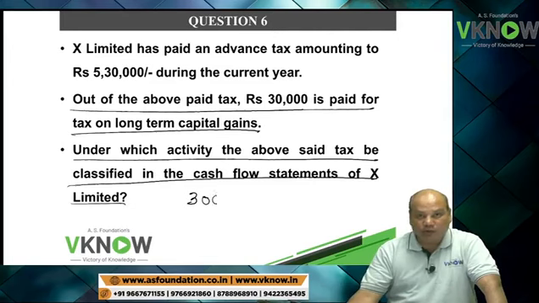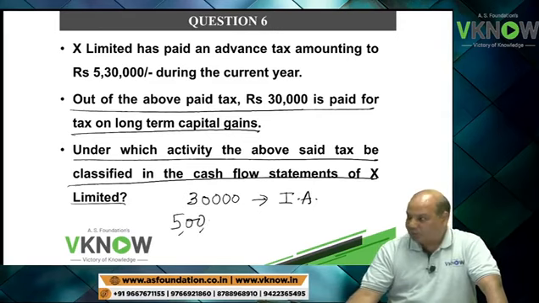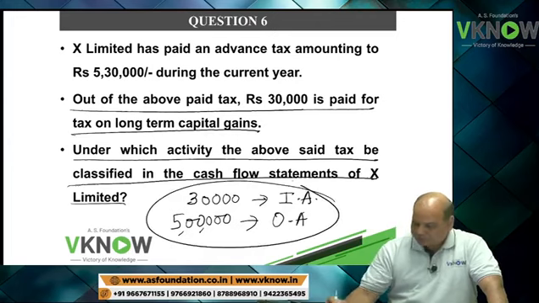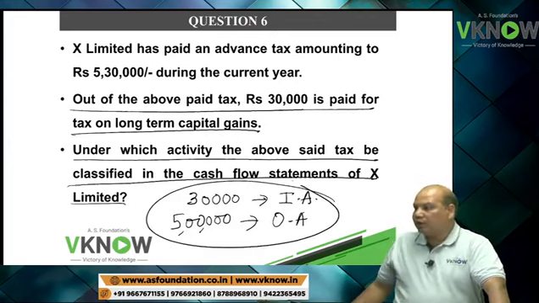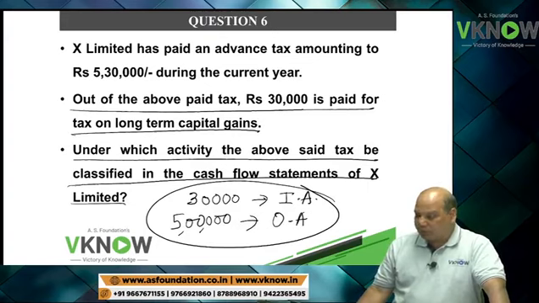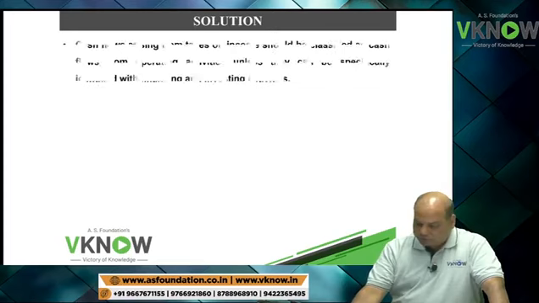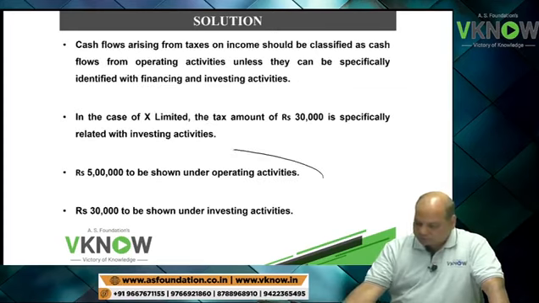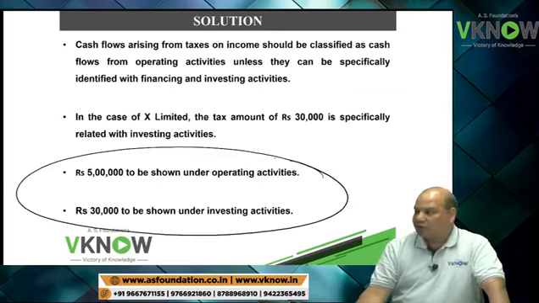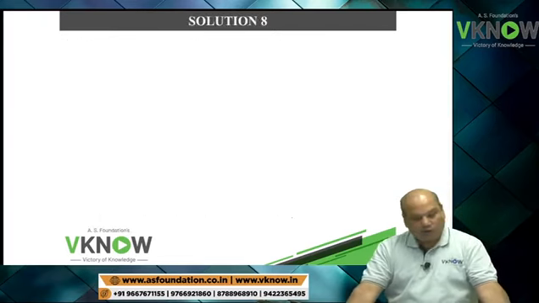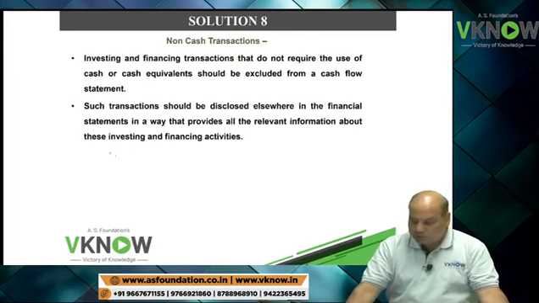So your answer will be 30,000 under investment activity and 5 lakh rupees under operating activities. Okay. So this is the answer of this question number 6. Same thing is printed. You have to write like this for a 4-mark question in the exam.